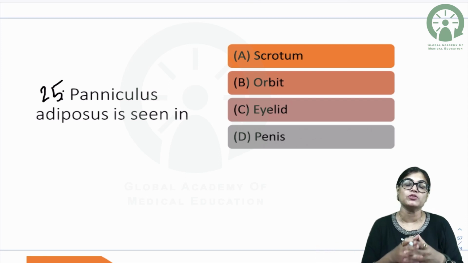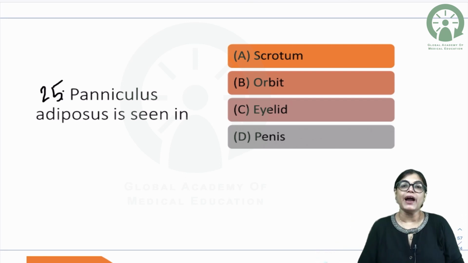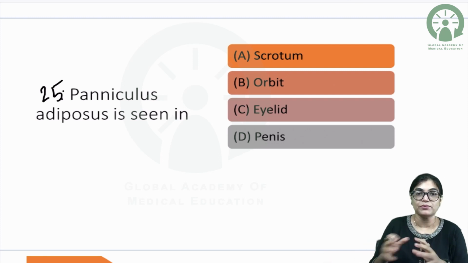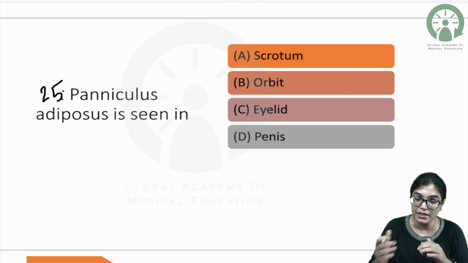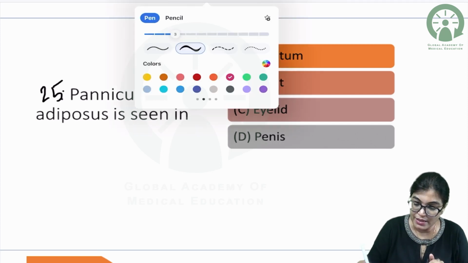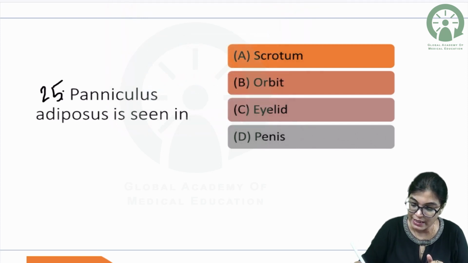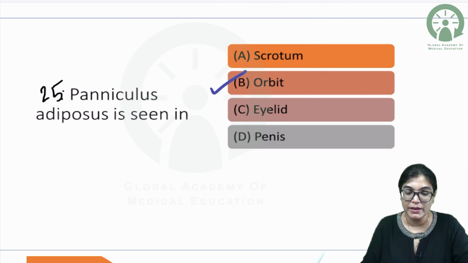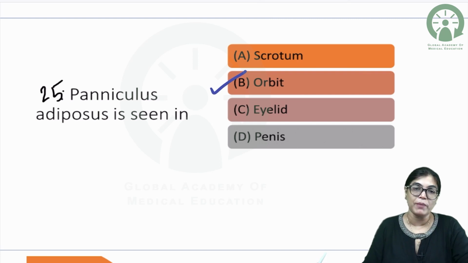Panniculus adiposus means subcutaneous fat. So the fat is absent in certain areas. So please write down that list and we will be able to mark the right answer. Here the correct answer is orbit. Yes, in the orbit we have panniculus adiposus present, but the scrotum, eyelid and penis have no fat.